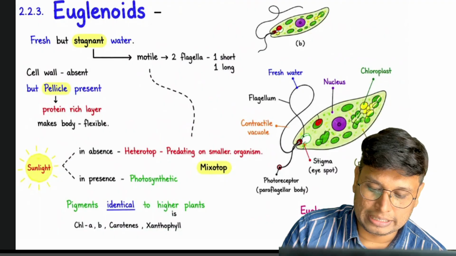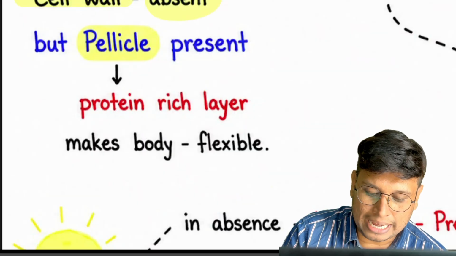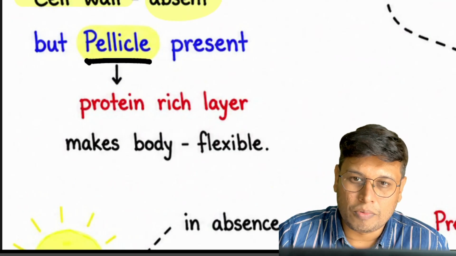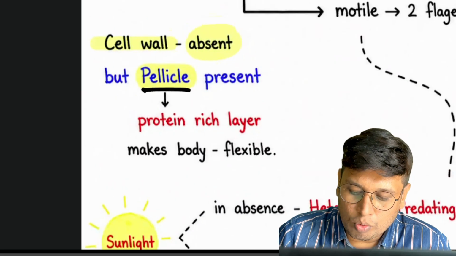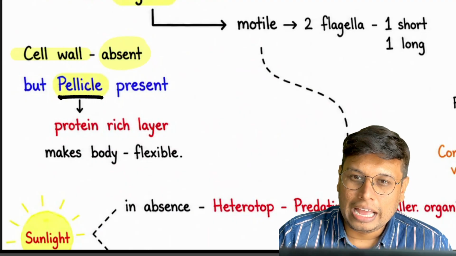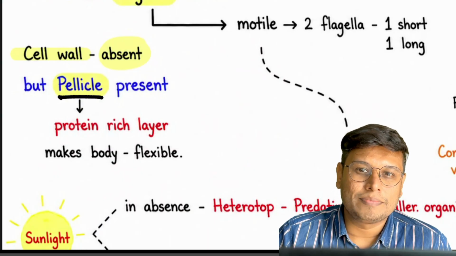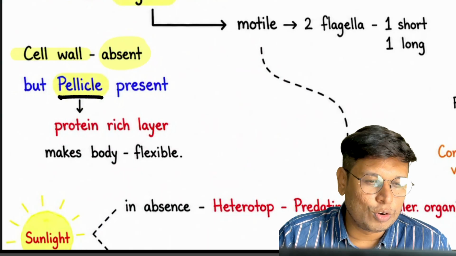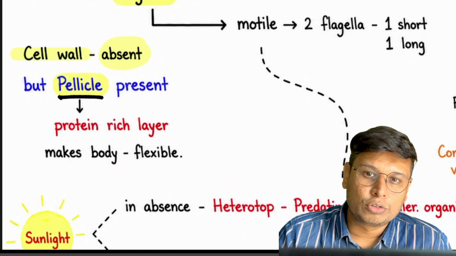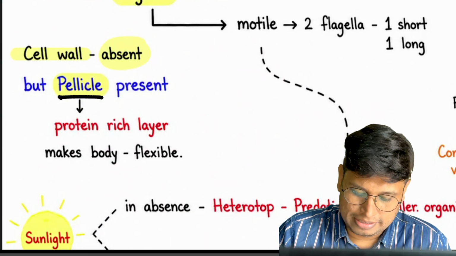Cell wall is absent. This one is a very important thing. Cell wall is absent, but a pellicle is present. What is the pellicle? Pellicle is a protein rich layer which makes the body flexible, as euglenoid is a motile one. Though it is photosynthetic, it is also motile, and that's why in Protista the boundaries between kingdoms or groups are not very clear. They are merging because this single organism shows some characters of animals and some characters of plants.